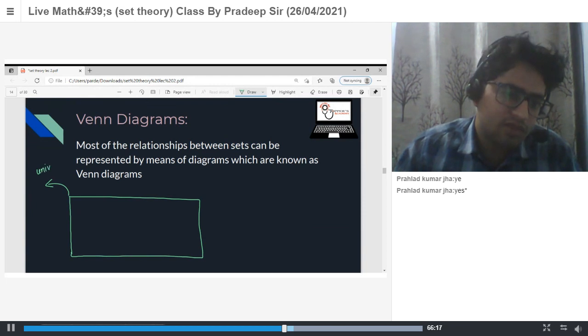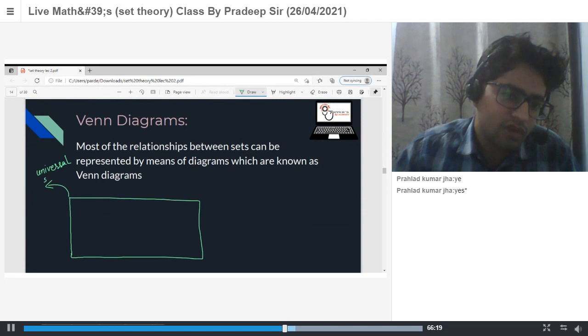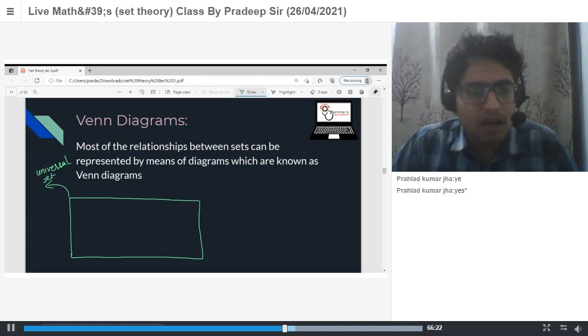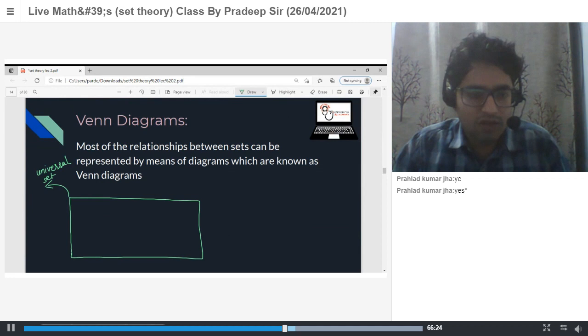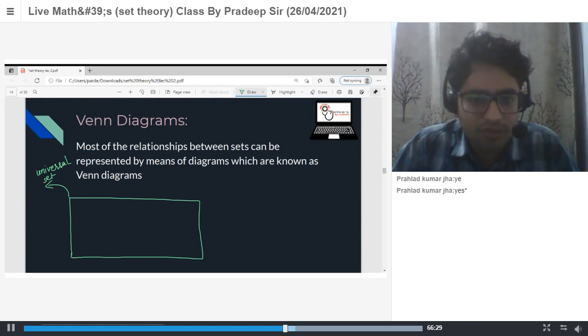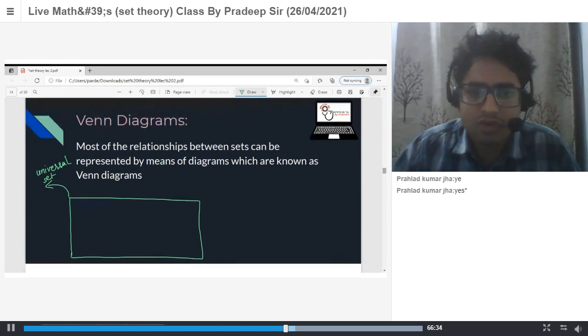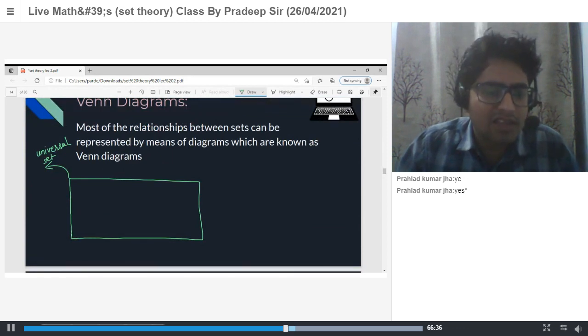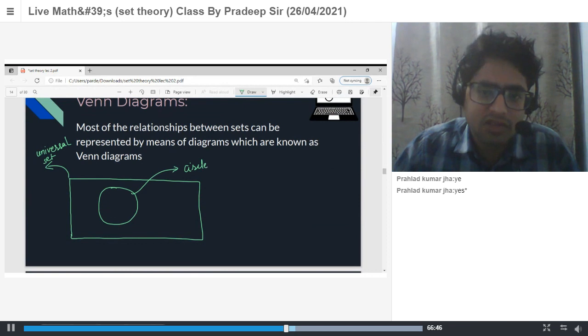Every set in that question or scenario is a subset of the universal set. So all lie inside this rectangle, and these circles are subsets of the universal set.